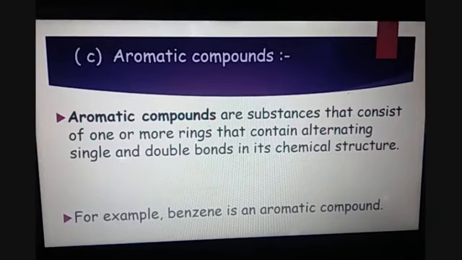C part is, what are aromatic compounds? Aromatic means the compounds which have some aroma or smell. Aromatic compounds are the substances that consist of one or more rings that contain alternating single and double bonds in the chemical structure. For example, benzene is an aromatic compound because benzene has a particular type of smell or odor, you can say. So let us see the structure of benzene.